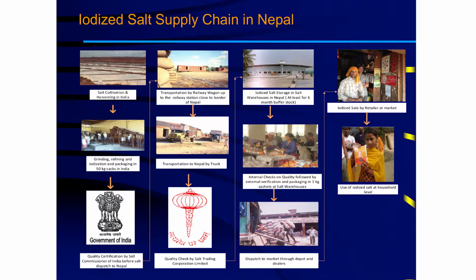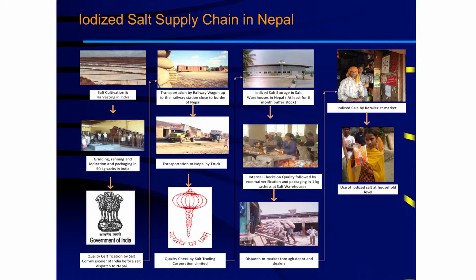The iodized salt supply chain in Nepal is very simple. All the iodized salt is produced in India, iodized there, not in Nepal, and it gets certified by the Government of India for its quality. Then it is transported through the railway system, and it reaches Nepal by trucks. When it reaches the border area, it enters Nepal by trucks.